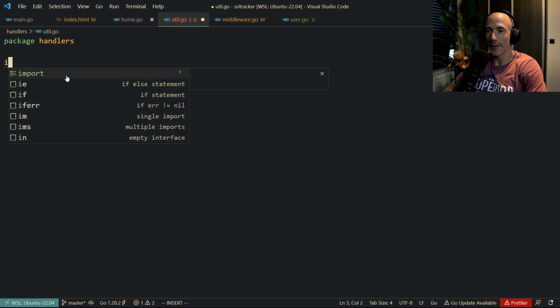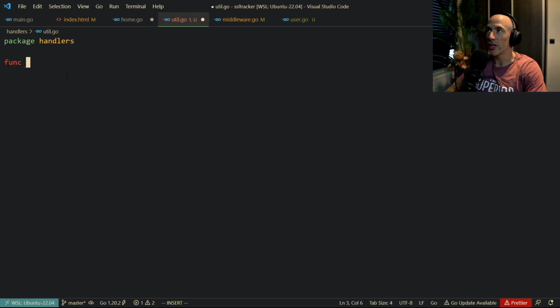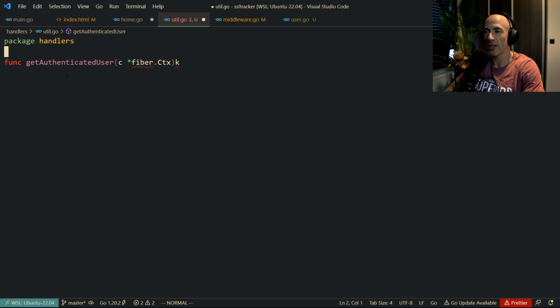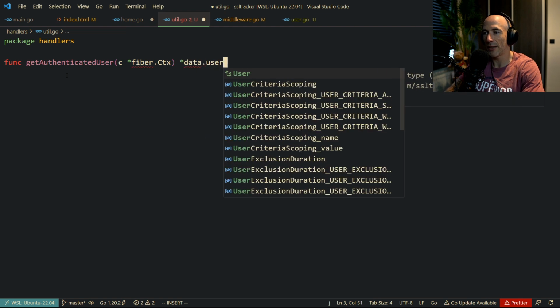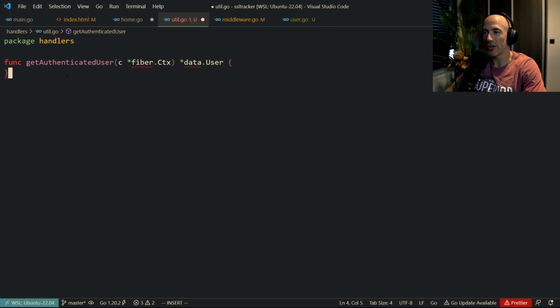I can't. So we're going to make a function. I'm going to call this function get authenticated user, and we're going to pass in a fiber context, ctx actually, and we're just going to return a pointer to a data user. That's the only thing we need, right? There is no need to return errors and all that stuff. Embrace null. Embrace null, guys.